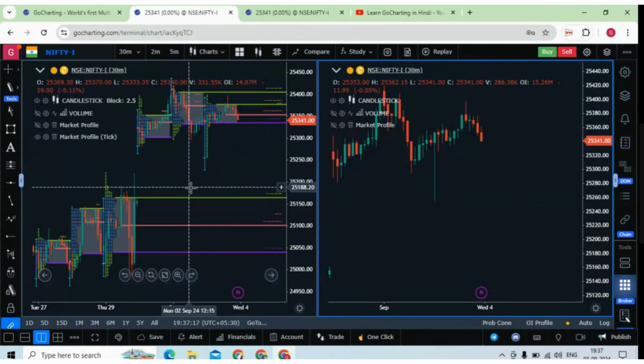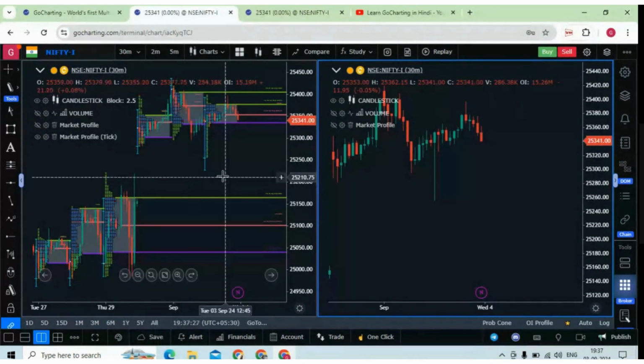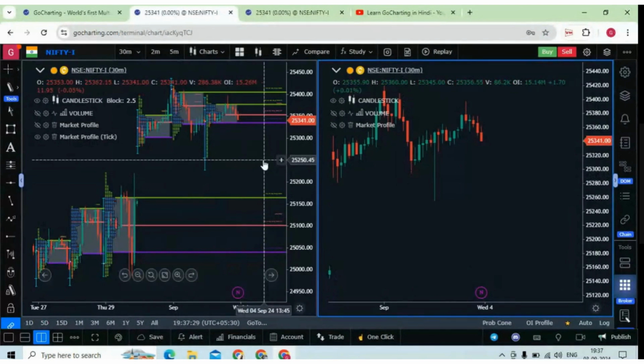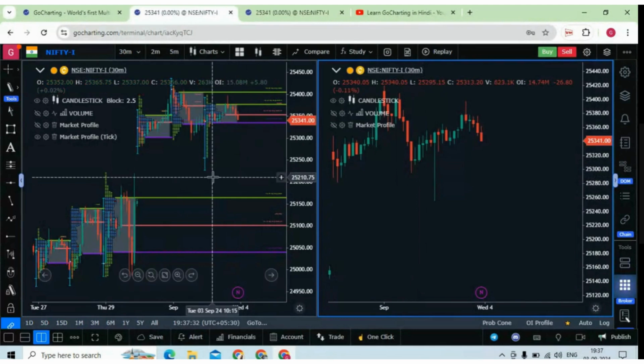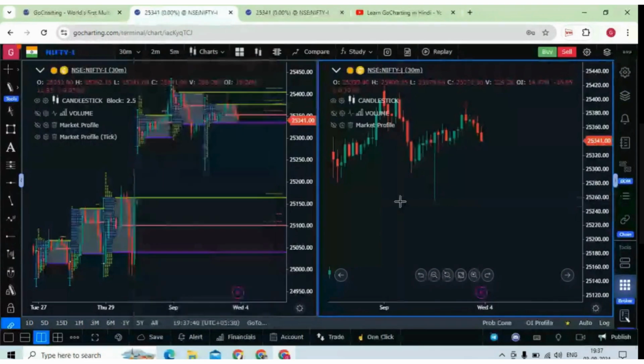No. What you are trying to say is that you should be able to draw in different layouts simultaneously. So see, this is a different thing. This is 2 windows in one layout. But what you are trying to say is you can draw one drawing in this layout and that drawing should be reflected in another window. Actually, that will create a lot of confusion. But definitely we'll think about it. I think it will create a lot of confusion.